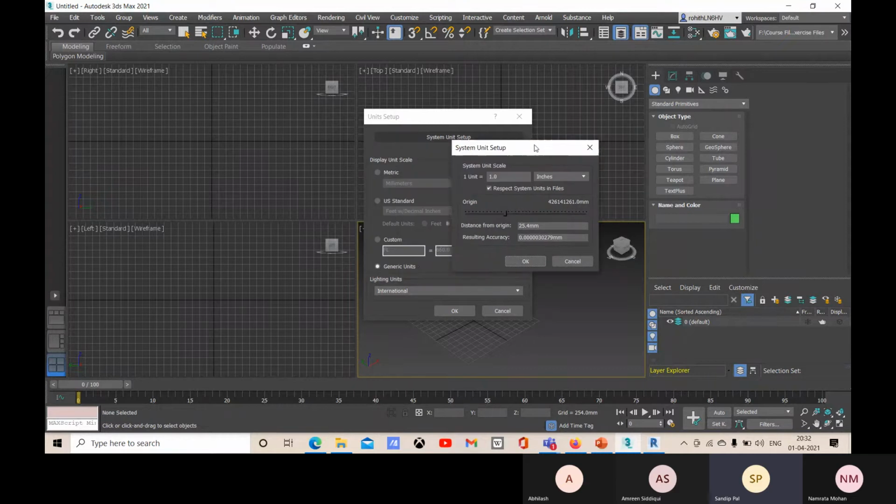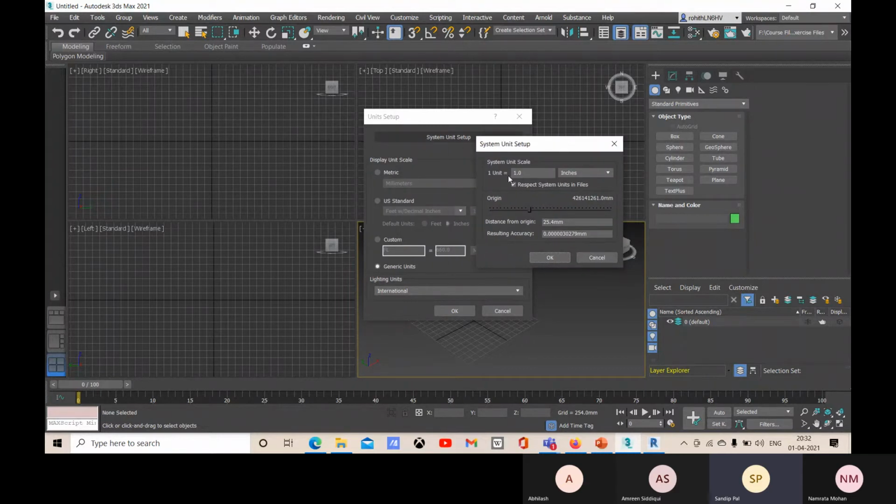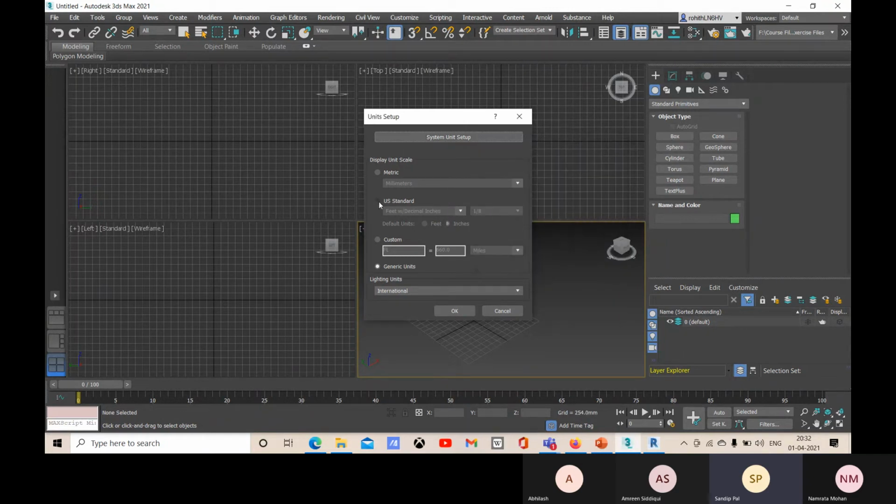So that means if you go for generic unit, 1 will be equal to your system unit scale, that is 1 inch. So there you can change it for 1 millimeter. There 1 is equal to 1 millimeter. Like that you can have it. So better you go for a specific unit, that you set metric or US standard, feet or inches. So let me choose metric and millimeter. And for lighting units, we will be working with international unit. If you are working with American projects, US projects, you can choose American. Now click on OK,